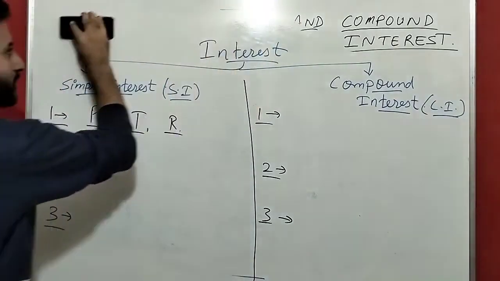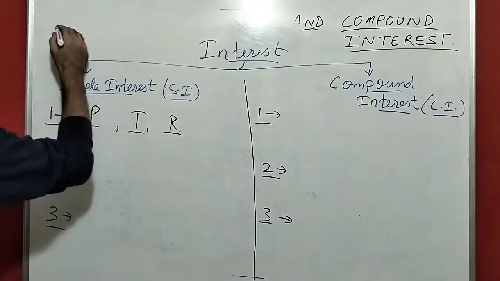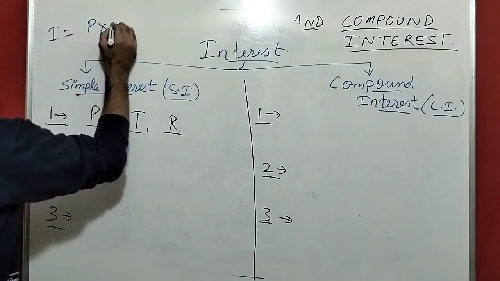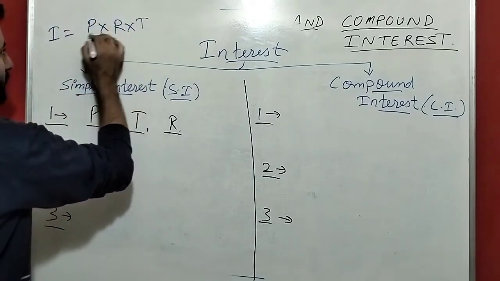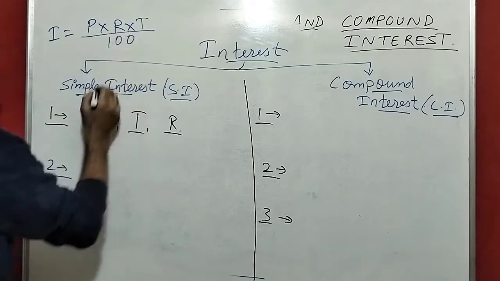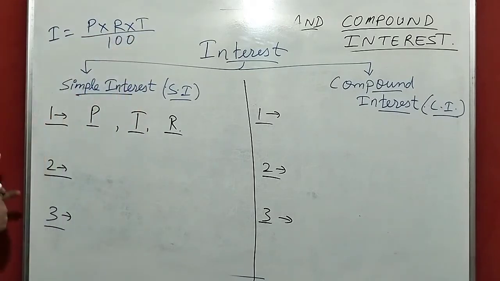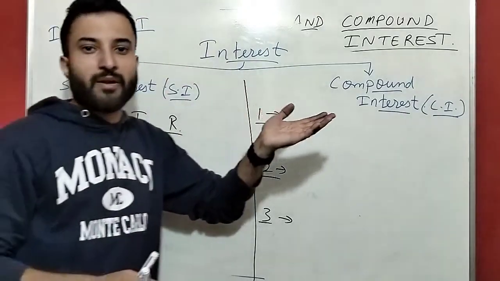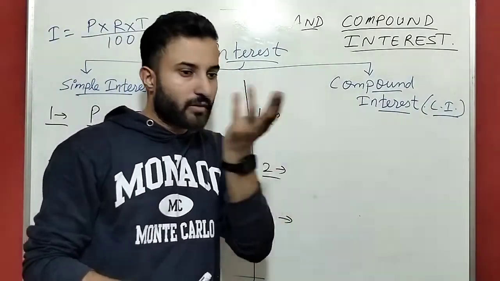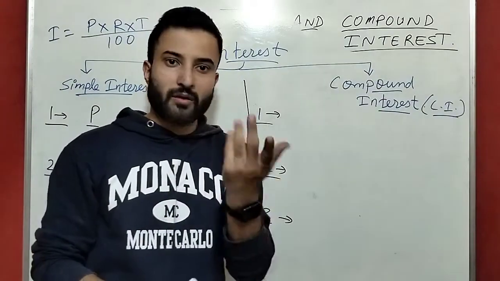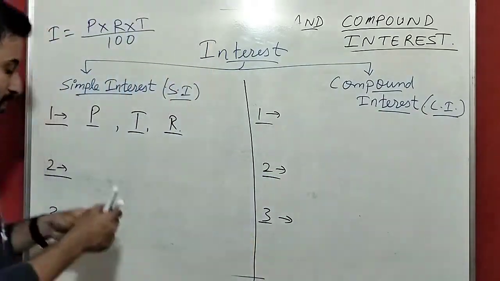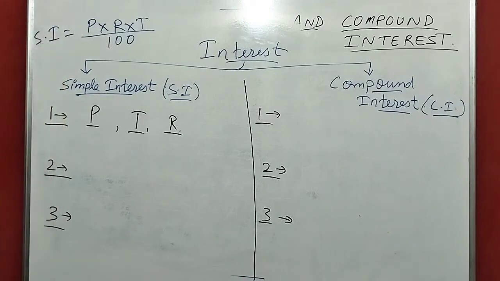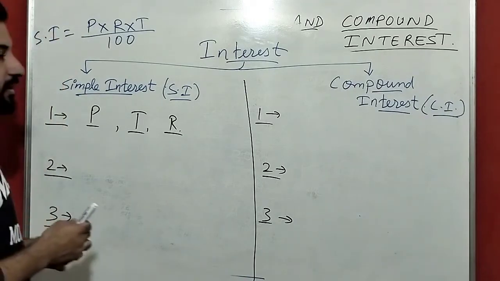This is the interest formula, P into R into T by 100. This is the same formula for simple interest also, because interest and simple interest both are nothing but the same.